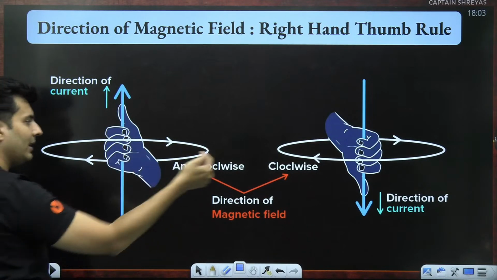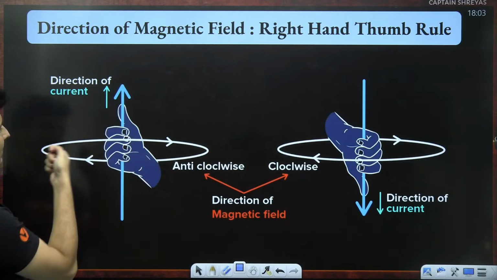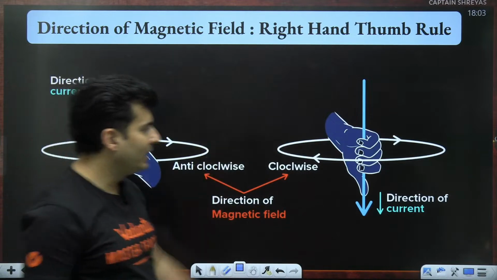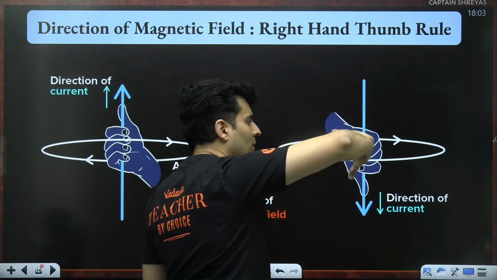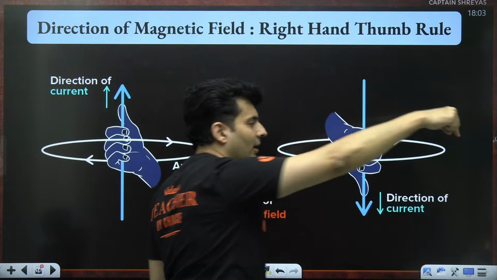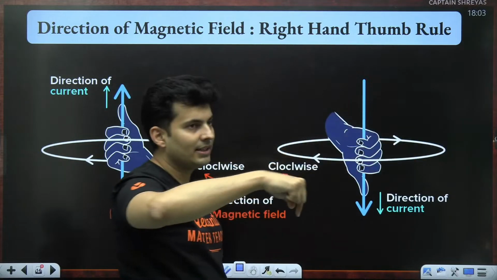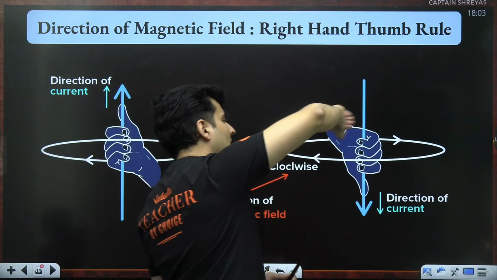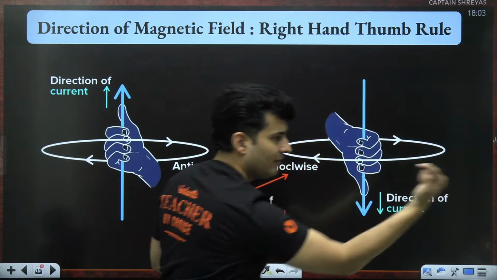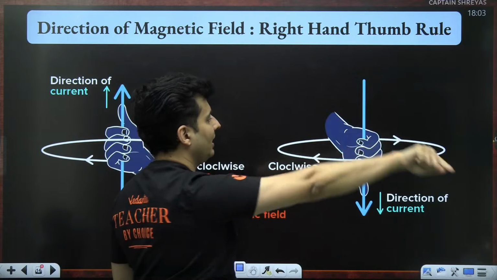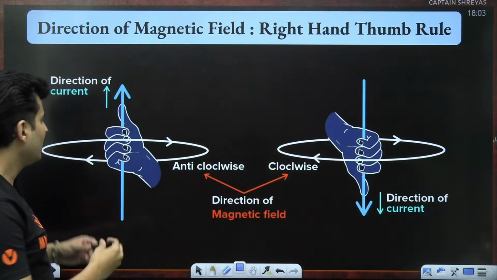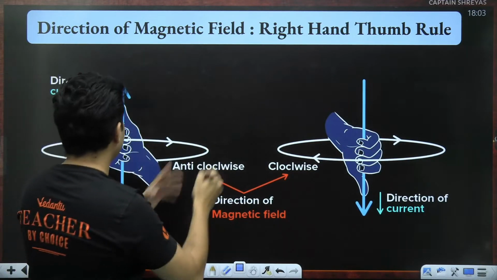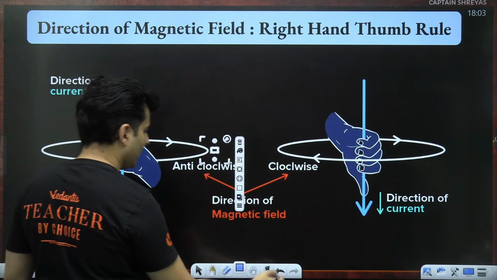They are coming from the front, going behind your hand and coming back. But if the current is going down, hold the thumb down, and the fingers will wrap around you as if they are magnetic field lines. So when you point your thumb down, the curled fingers go behind the wire, come in front of you like this and go behind that wire like that. So I can say that on this side, the magnetic field is going inside.